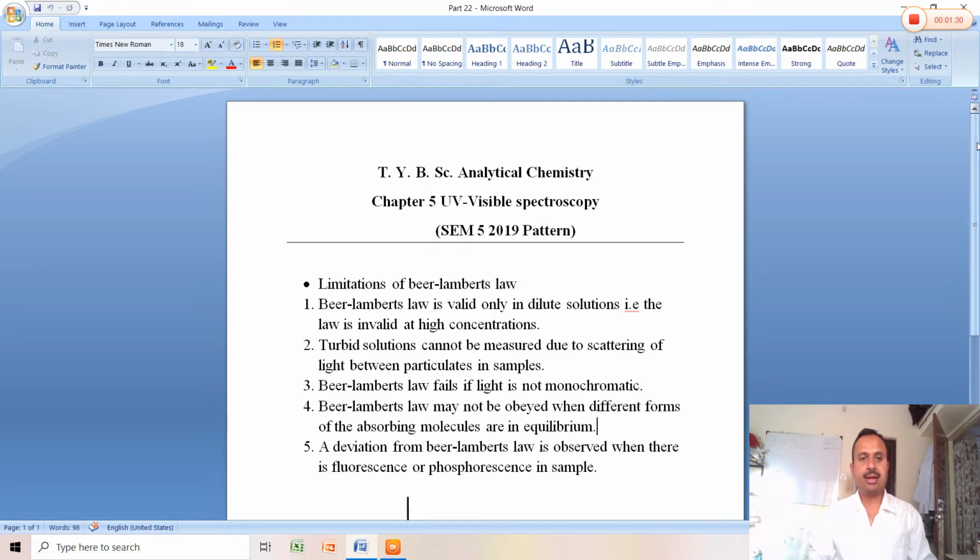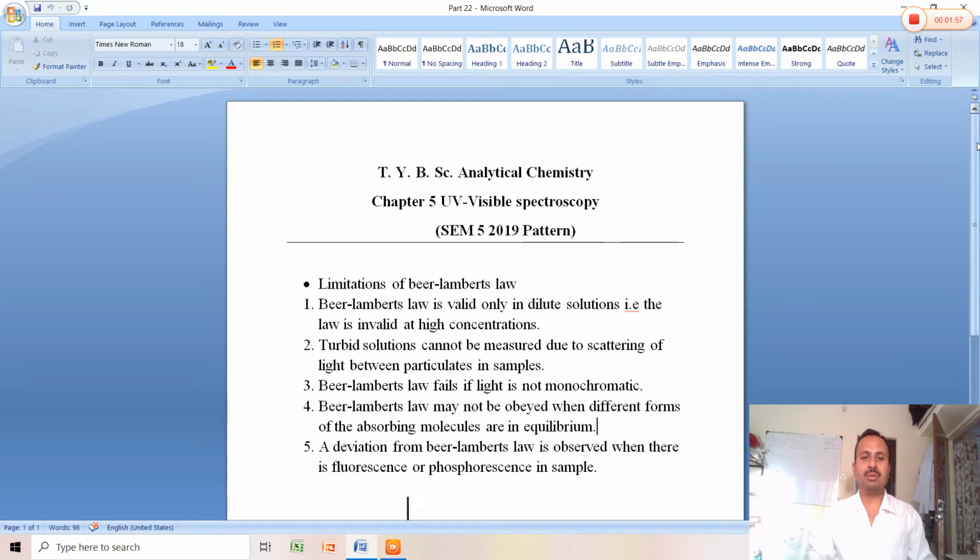The second limitation: turbid solutions cannot be measured due to scattering of light by the particulates in the sample. Turbid solutions are solutions in which particulate samples are present. In a turbid solution there is maximum scattering, and therefore it cannot be measured.